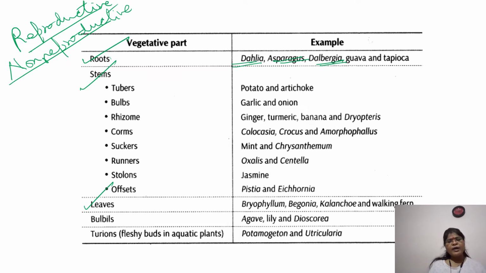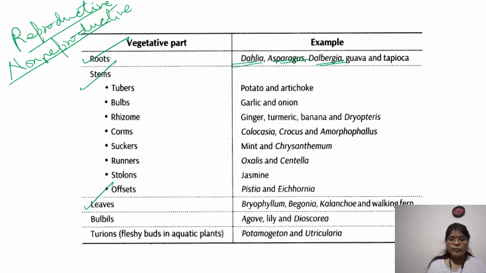Now wherever you look, whether it is a stem or leaves, the basic part which you need to understand is which cell is acting as what? Giving rise to a completely new plant. In vegetative propagation, what are we doing? We are taking a part of a plant, sowing it separately, planting it separately, and a new plant is giving rise. So what is there in that part?